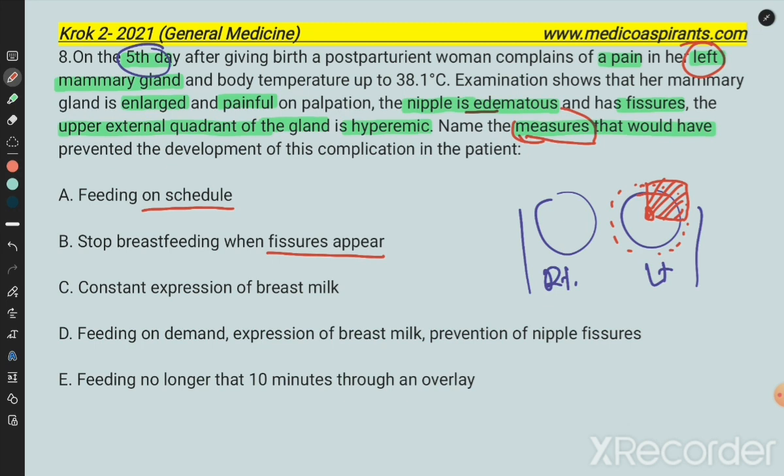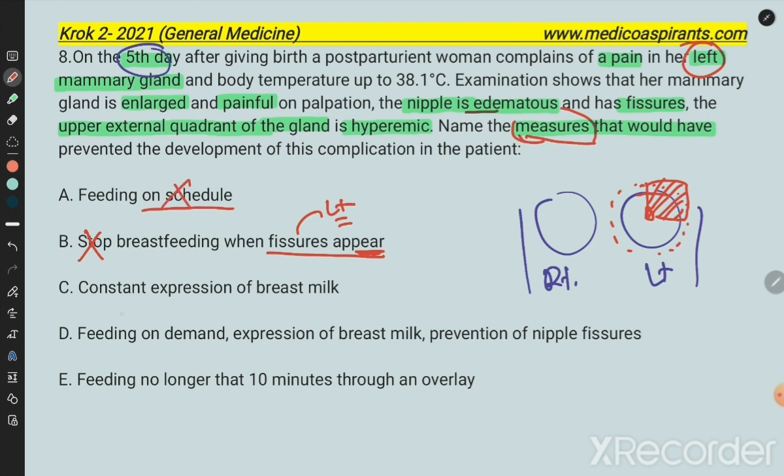When a fissure appears, how will a mother know which side is the problem, since it is particularly the left side? If fissure appears only on the left side and she gives only right-side breastfeeding, that is also a problem. So this is not the correct answer.